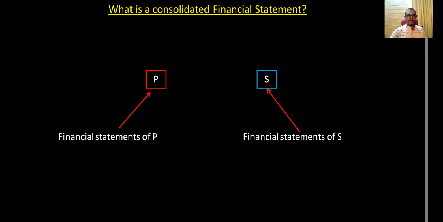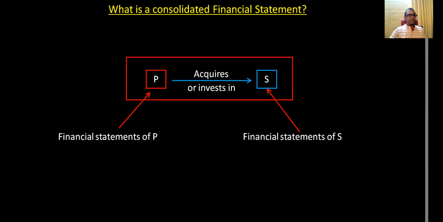And then, say for an example, P is a bigger company. They have a lot of money, a lot of assets, everything. Company P acquires or invests in company S. Say S is a small company. P is a big company. P acquires S. A bigger company acquires a small company by investing in that company. So once P acquires S, this becomes a group.